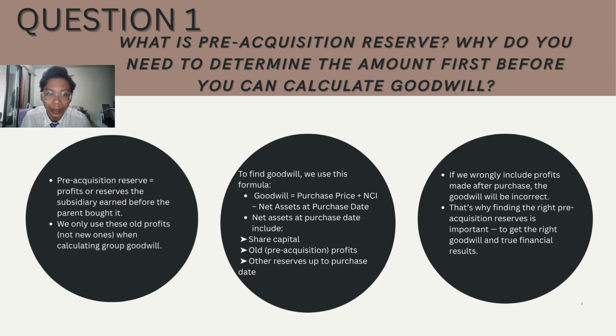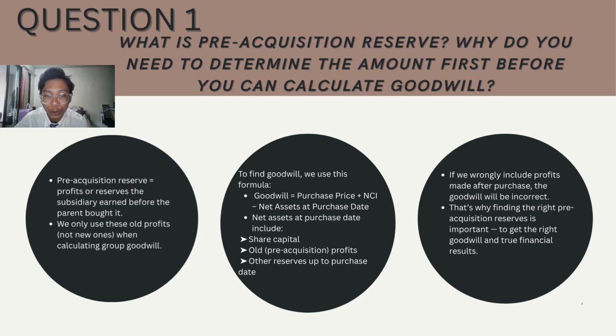I will be presenting question 1, which is: what is pre-acquisition reserve and why do we need to determine the amount first before you can calculate goodwill? So what is pre-acquisition reserve? It is the amount of retained profit or other reserve in the subsidiary that was there before the parent company purchased it. In simpler terms, pre-acquisition reserves are the profits or reserves earned before the acquisition.